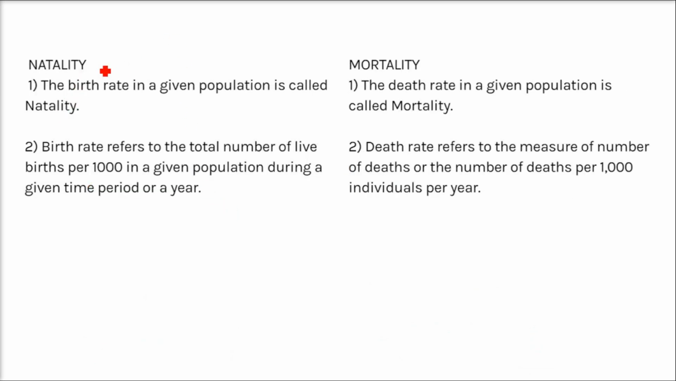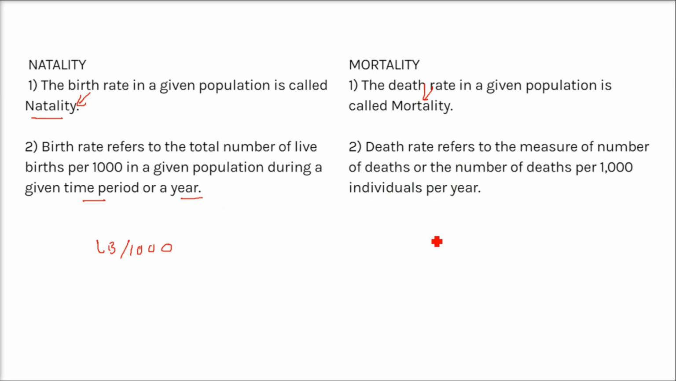It's also called natality and mortality. That is, the birth rate in a given population is called natality. Birth rate corresponds to natality, and death rate corresponds to mortality. Again, let me re-emphasize that birth rate refers to the total number of live births per 1,000 in a given population during a given time period or a year. It can be a time period, it's not necessary that it has to be only a year.